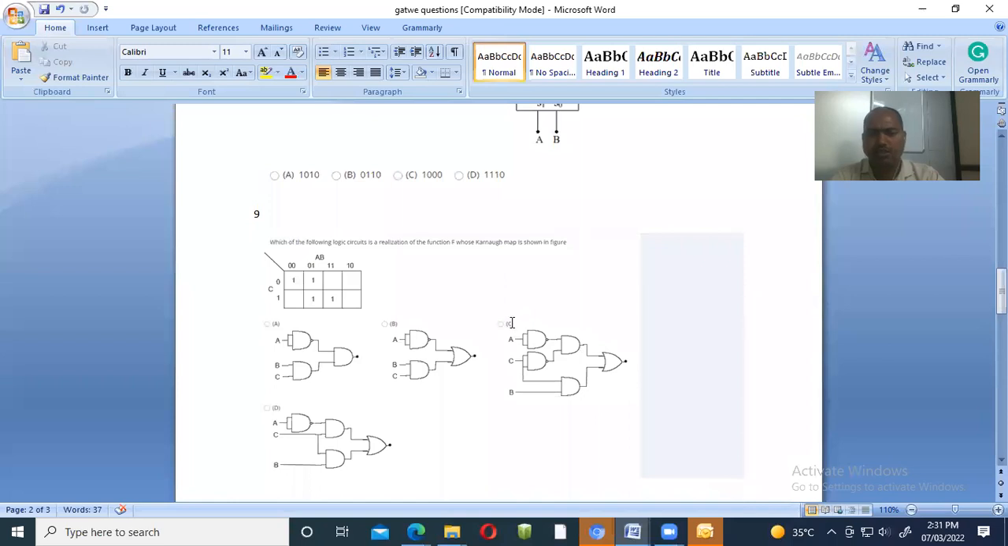See how it is. Did you understand? Tell me. Because whatever the outcome coming from this is nothing but A bar C bar plus BC. So the same equation is coming with respect to this. That's why these two are the same. So your answer is option number 3, that is C. Did you understand the things?